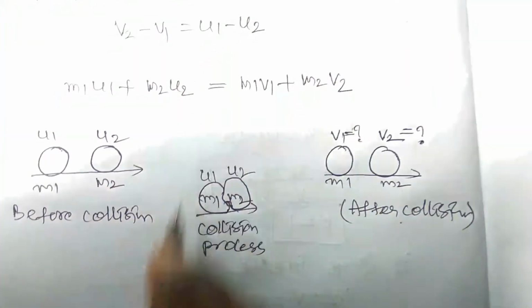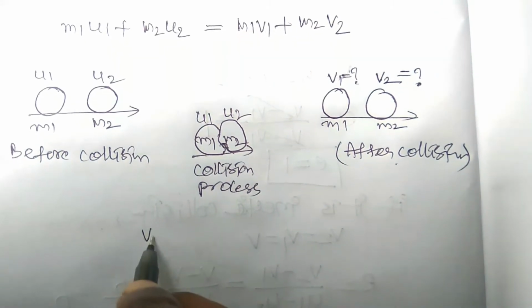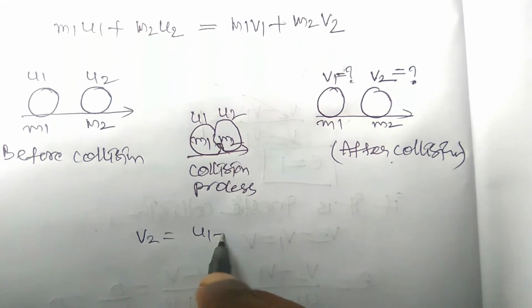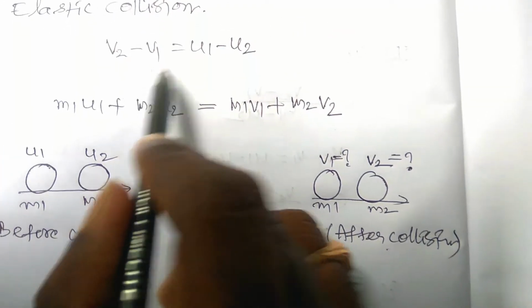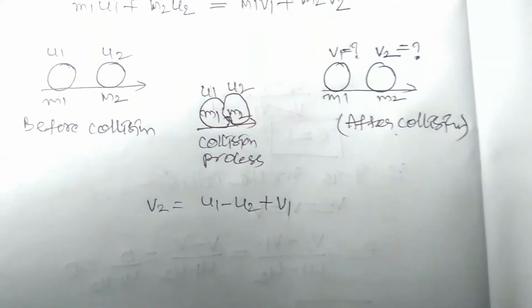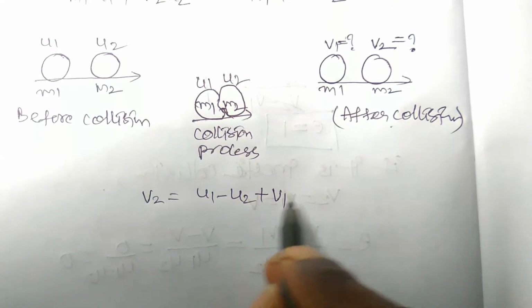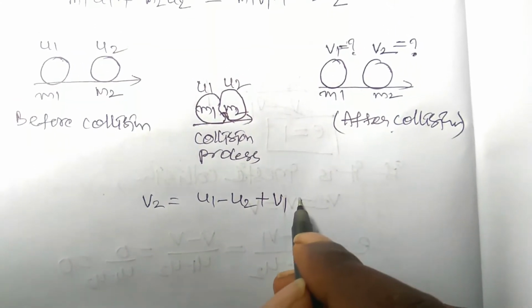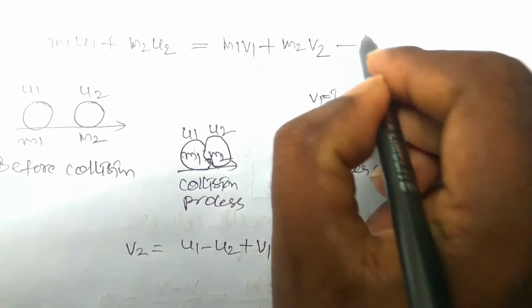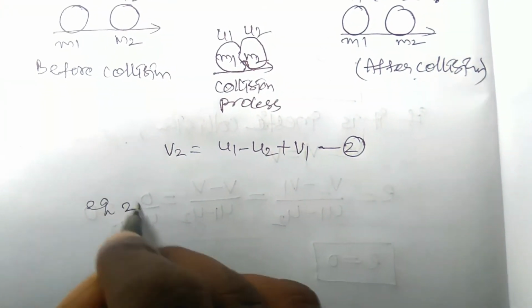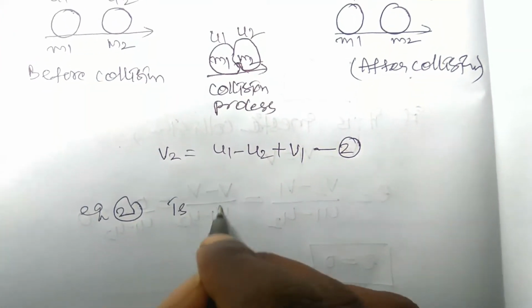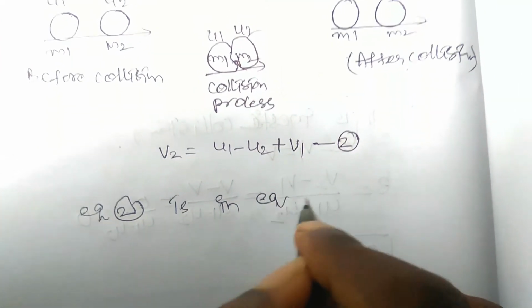From this equation we can write that v2 is equal to u1 minus u2 plus v1. This v1 should come to this side, so v2 is equal to u1 minus u2 plus v1. This equation is 2 and the other equation is 1. Substitute equation 2 in equation 1.